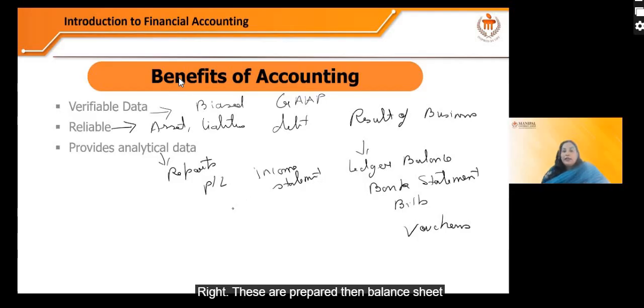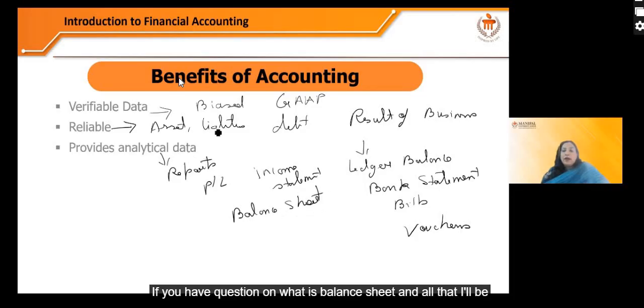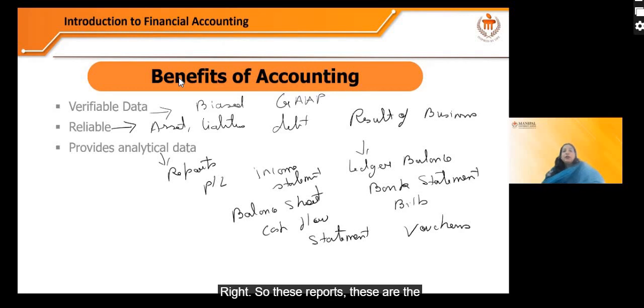Then the balance sheet is there. If you have a question on what a balance sheet is, I'll be covering that in the coming slide. Then the cash flow statement is there. So these reports are the analytical reports.